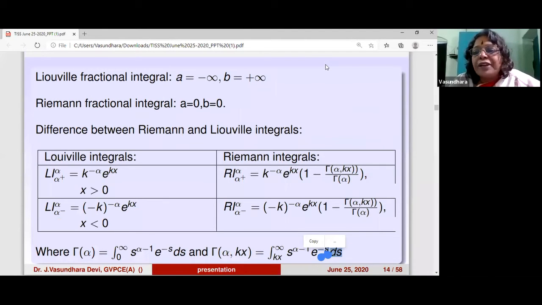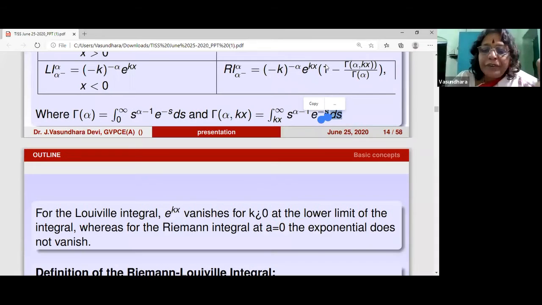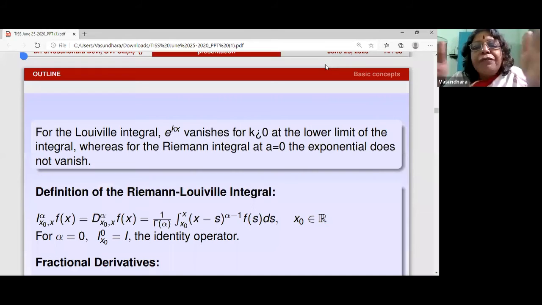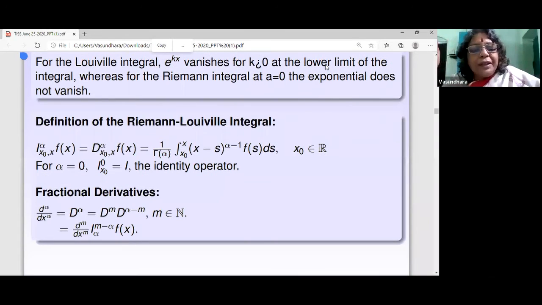Anyway, there is a lecture on fractional calculus and derivatives, so I'm going to jump from here. So you have the Riemann-Liouville integral defined. Now from integral to derivative, they had this beautiful logic. If you have alpha, the derivative which you must take, they have written alpha as m plus alpha minus m, and then broke it into two parts using the indices. So the D^m became the mth derivative with respect to x, and the I^(m minus alpha) became the fractional integral. So with this beautiful concoction, they could define the fractional derivative.